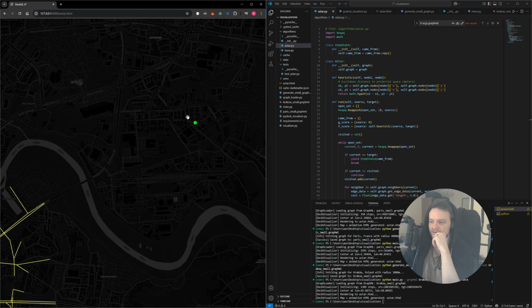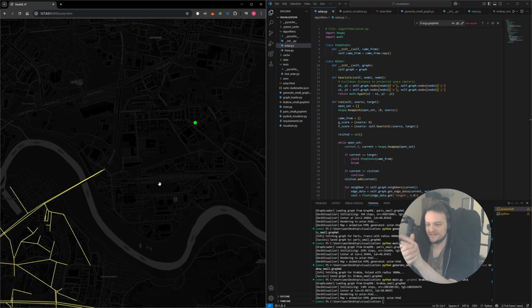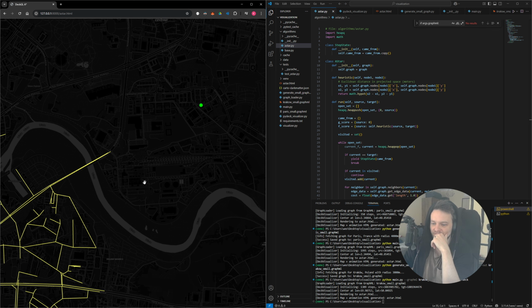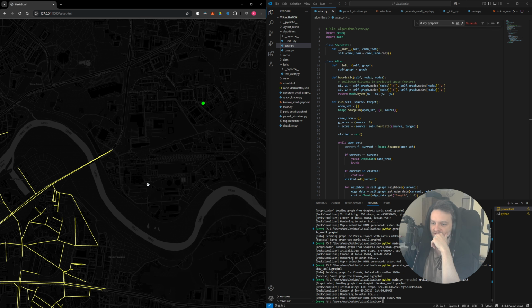It's gonna go there, somewhere like here. So those algorithms are used in GPS and pathfinding, right? Obviously, you can see why. I don't think this one is the most efficient, but it kind of does the job.